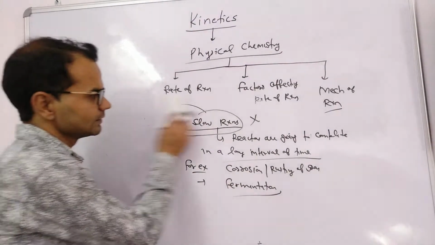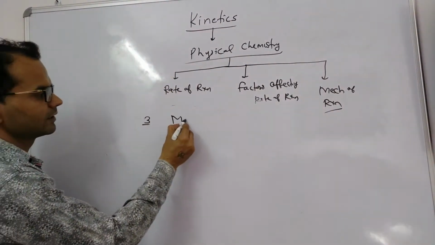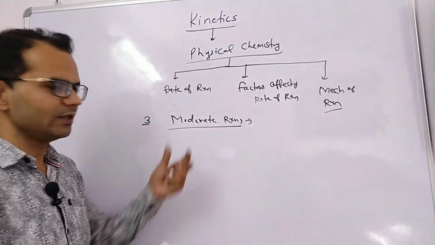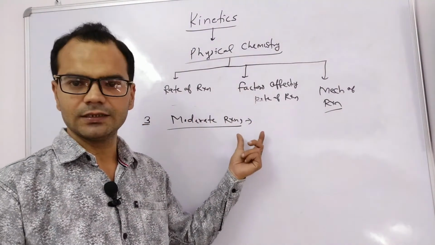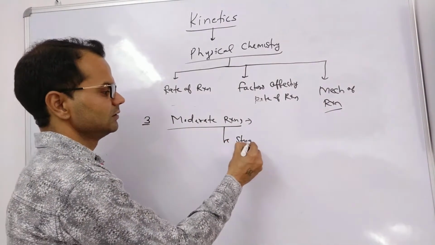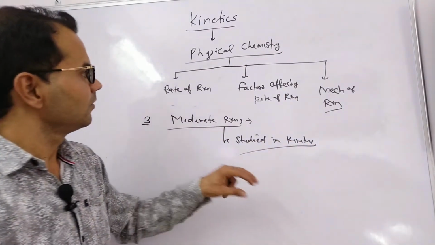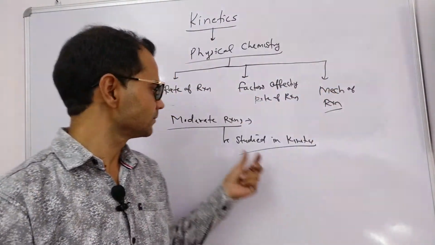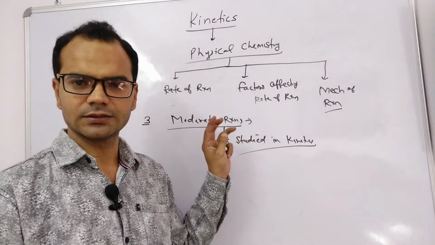Third type of reactions is moderate reactions. As the name indicates, these types of reactions are in between very fast reactions and very slow reactions. These kinds of reactions are studied in kinetics. So we can find rate of reactions, factors affecting rate of reactions and mechanism of reactions for a moderate reaction. Maximum reactions are moderate reactions.